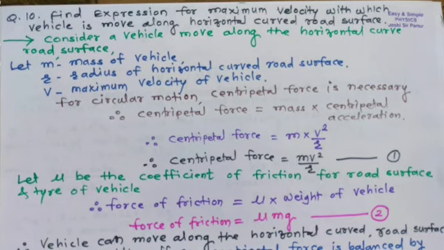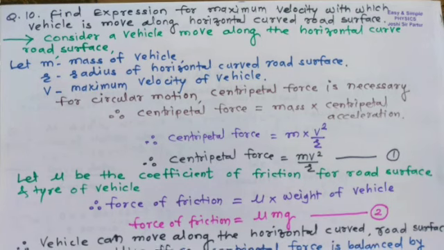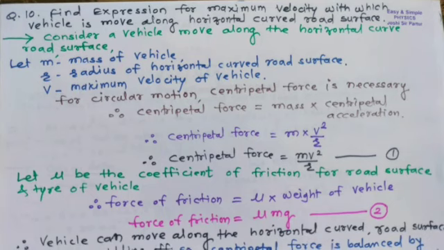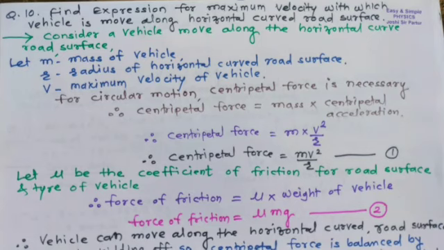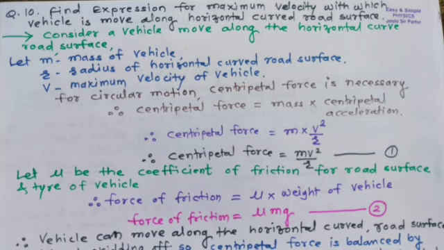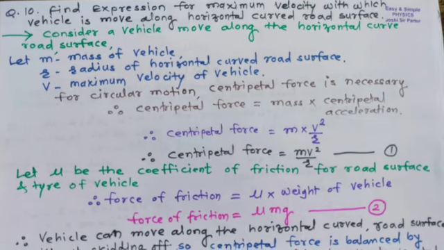Question number 10. Find the expression for maximum velocity with which a vehicle is moved along a horizontal curved road surface. So, consider a vehicle which is moved along a horizontal curved road surface.